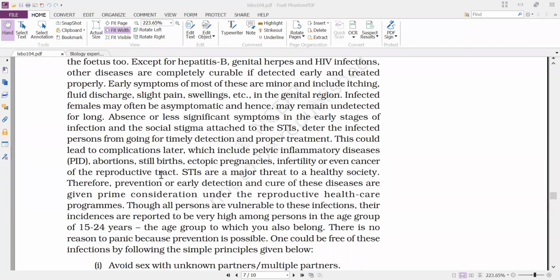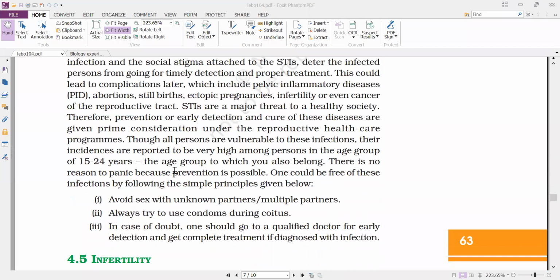Though all persons are vulnerable to these infections, that means there is no exception that only people of a certain age will get a sexually transmitted infection. Such restriction is not there. Sexually transmitted infection can occur in any age group. But recent studies say the incidence is reported to be very high among persons in the age group of 15 to 24 years, the age group to which you also belong. That means students.